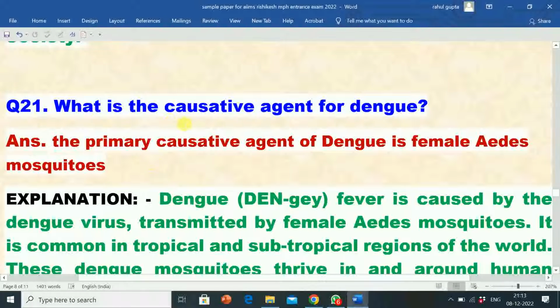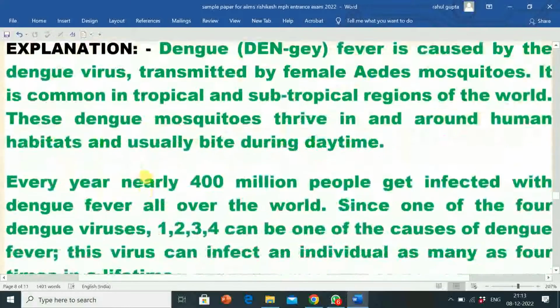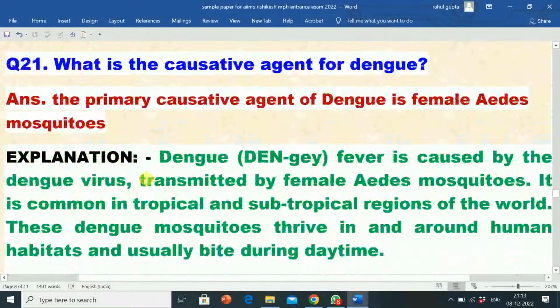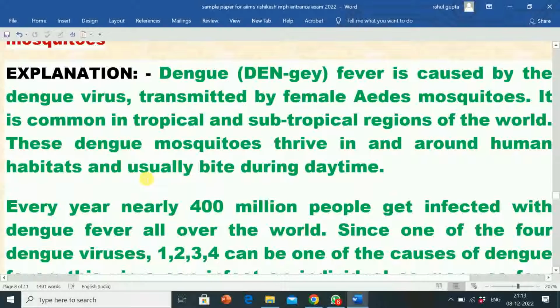Next question is, what is the causative agent for dengue? Answer is, the primary causative agent of dengue is female Aedes mosquitoes. Female Aedes mosquitoes is the causative agent for dengue. Its explanation is